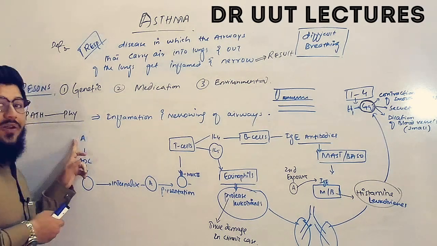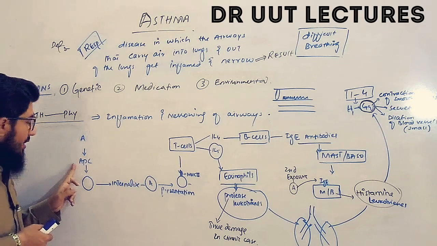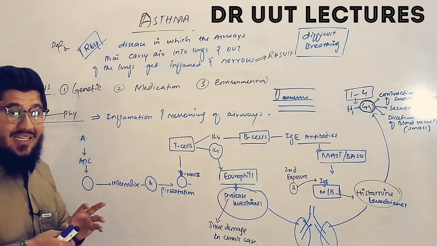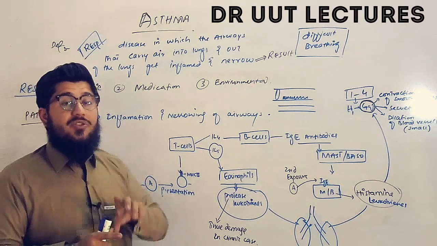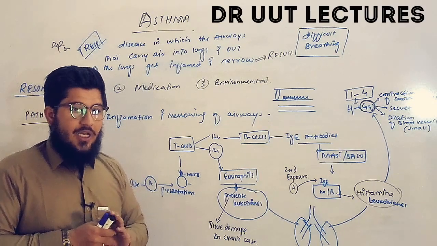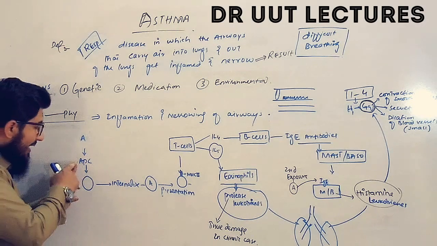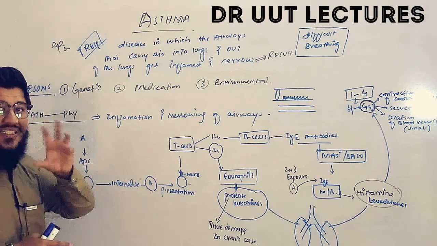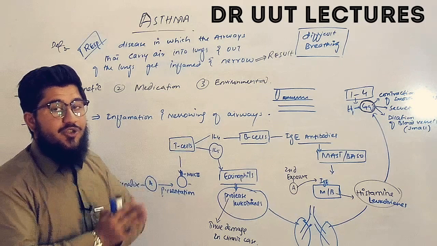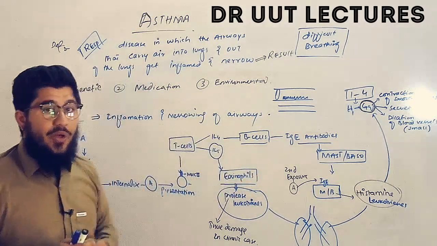As the allergen or antigen enters the body, the antigen presenting cell is waiting for these allergens or antigens. Now what is going to happen? These antigen presenting cells, guess from the name, are the cells which are going to present the antigen to some other cells. Now where will it present?